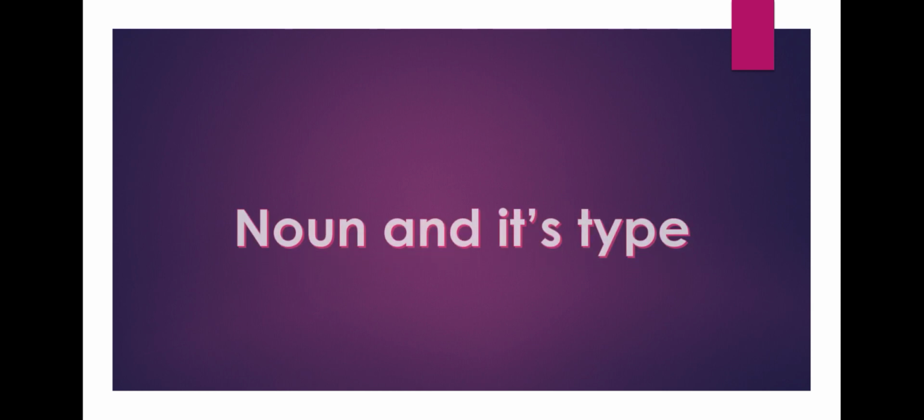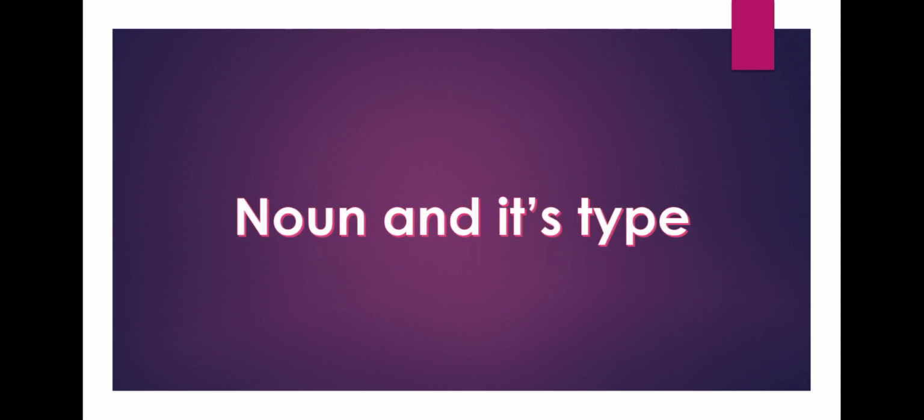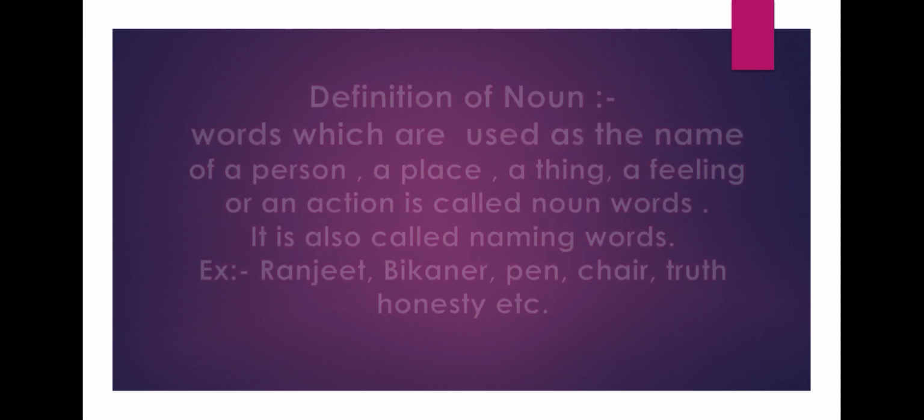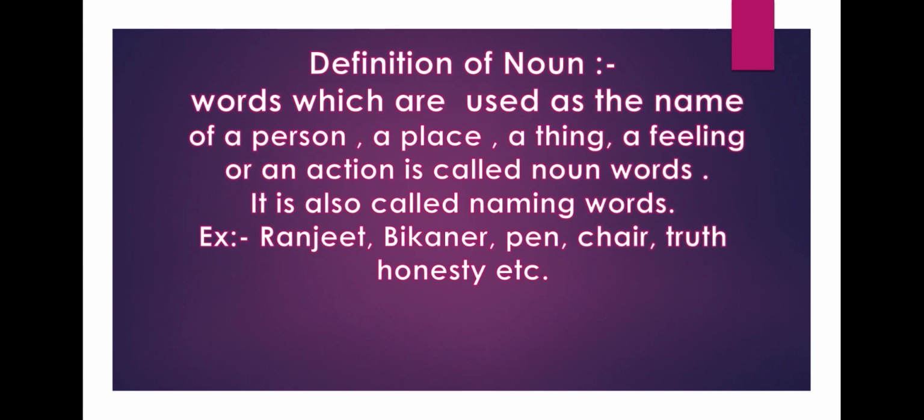Today I am going to start our next topic, that is noun and its type. First of all, let's know the definition of noun. Words which are used as the name of a person, a place, a thing, a feeling or an action are called noun words.